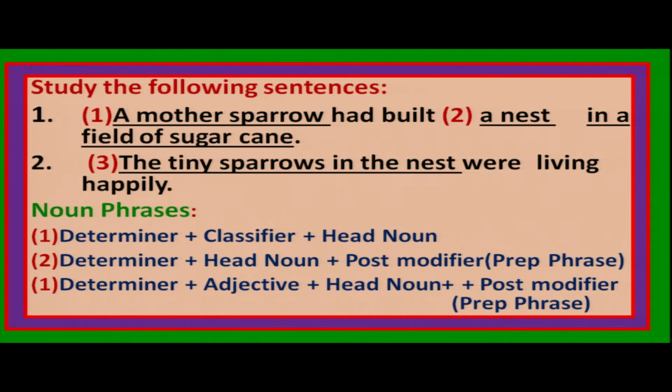A mother sparrow had built a nest in a field of sugarcane. So a mother sparrow, this is a noun phrase, and it is used as the subject in the sentence. Had built what? A nest in a field of sugarcane.